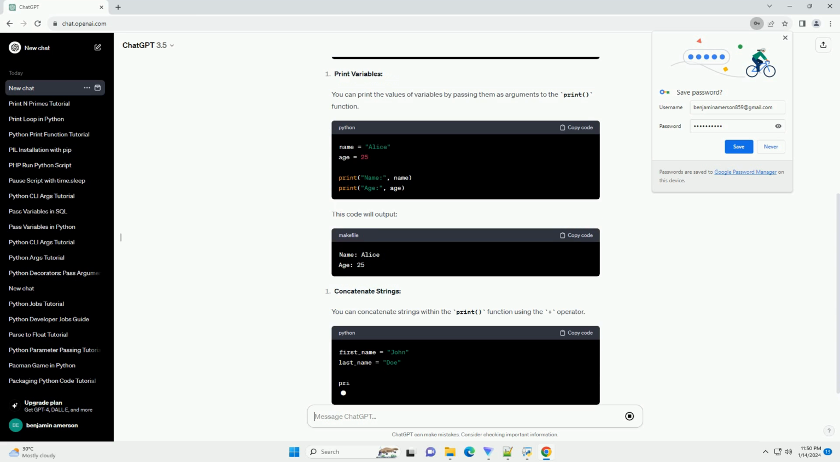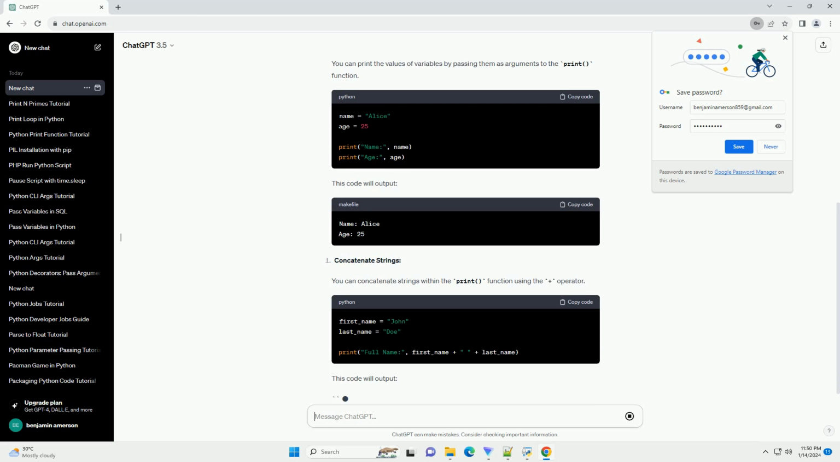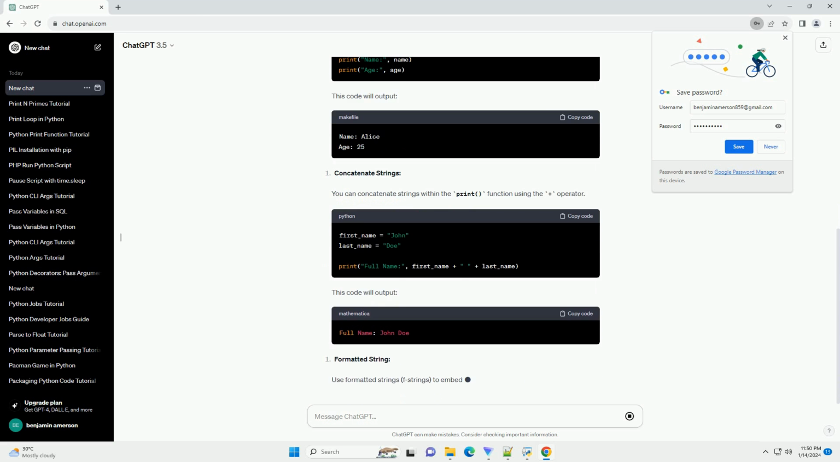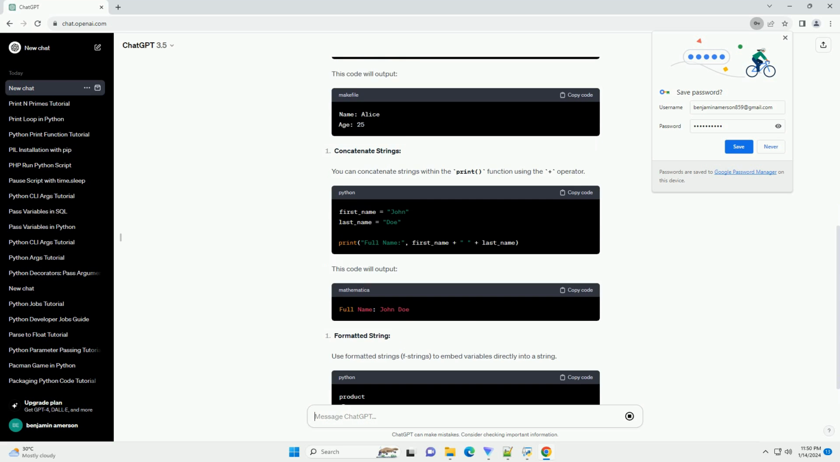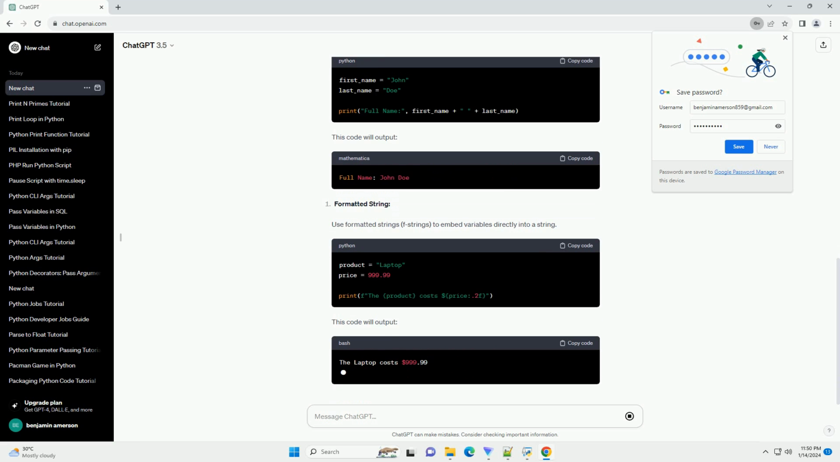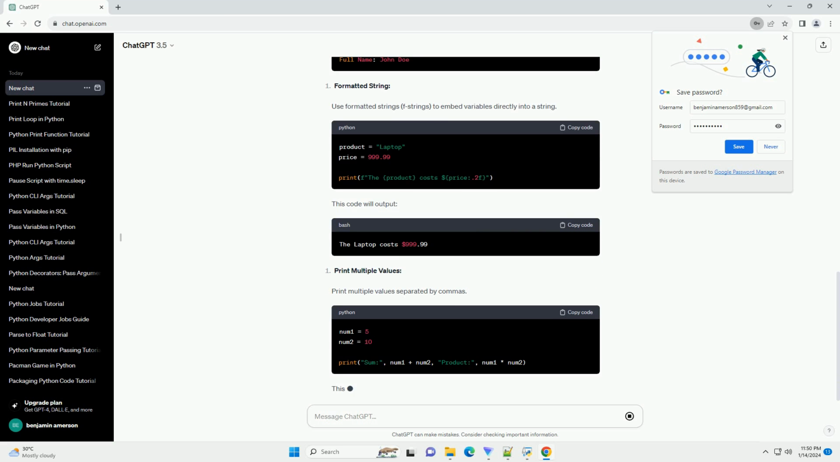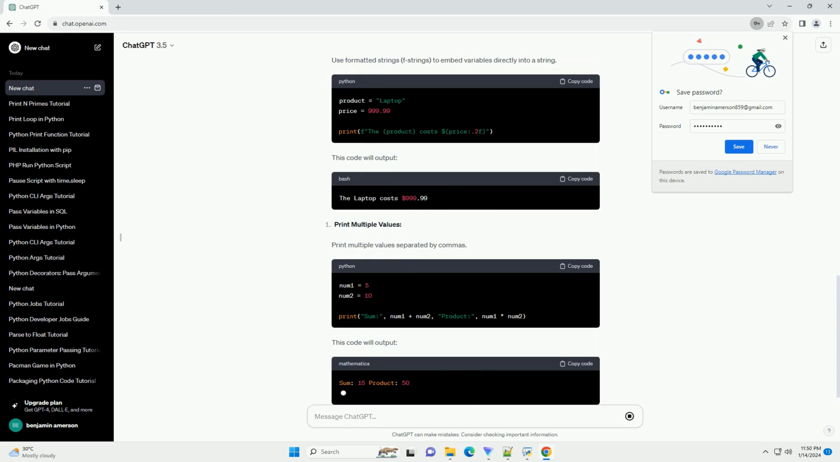You can concatenate strings and variables using the plus operator to create a more complex output. Python 3.6 introduced f-strings, a concise and convenient way to embed expressions inside string literals. This allows you to easily format and print variables directly within a string.